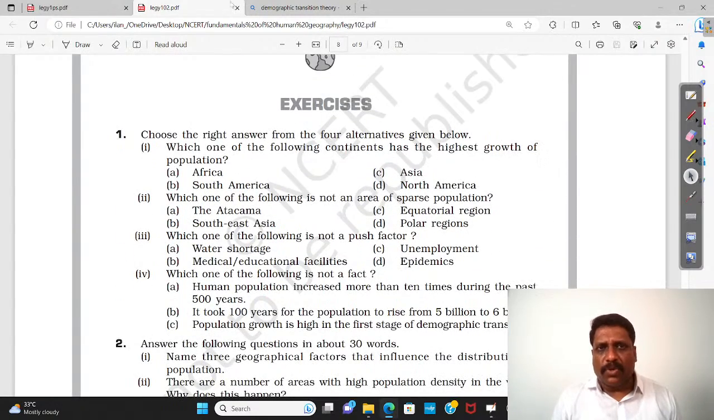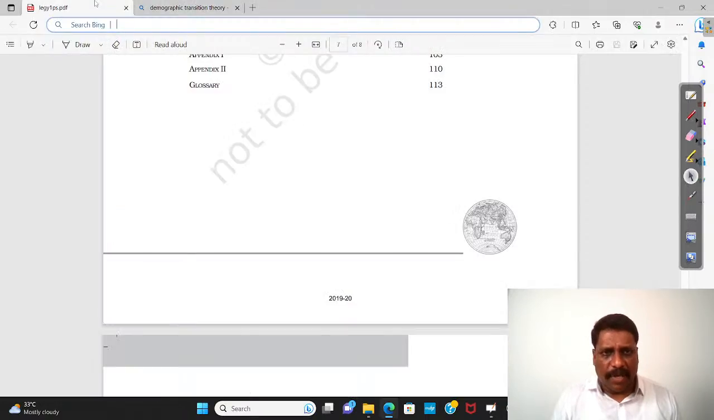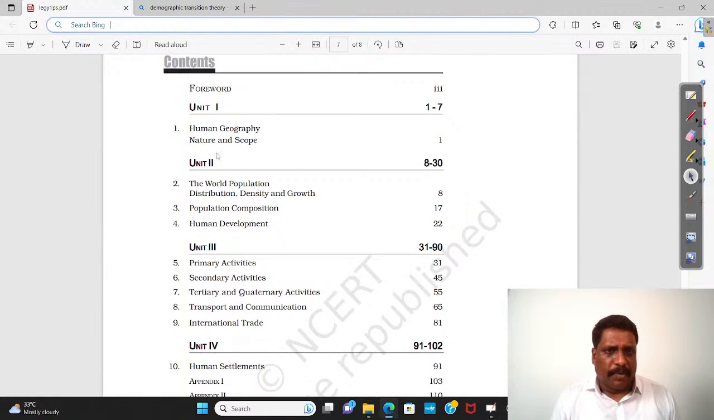Fine. So this is all about the very first chapter regarding population, my friends. Now we'll talk about population composition.